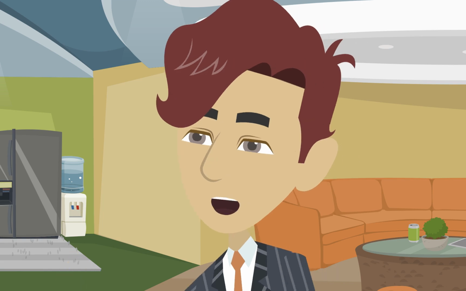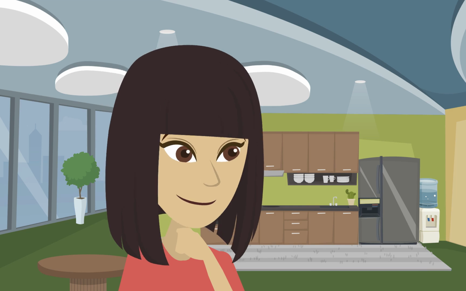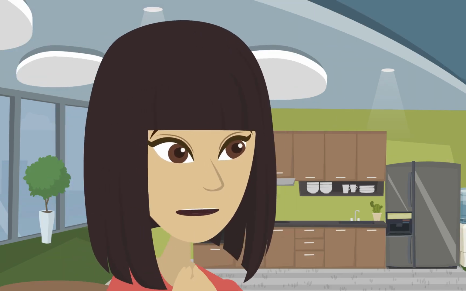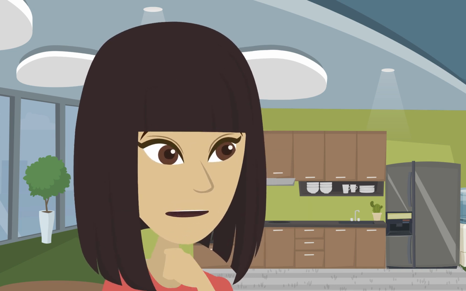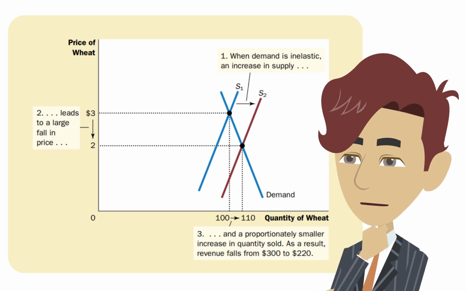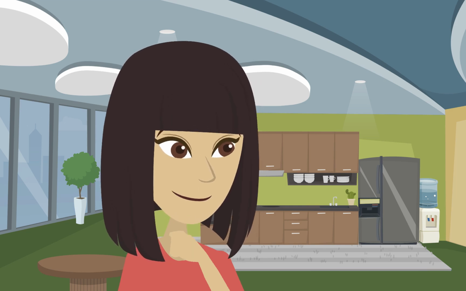Well, when the new hybrid is introduced, it shifts the supply curve to the right because farmers can produce more wheat per acre. Got it. So, more supply means more wheat sold, right? Exactly. But here's the catch, even though the quantity sold increases, the price of wheat falls.